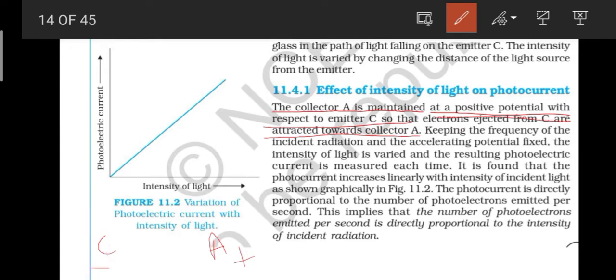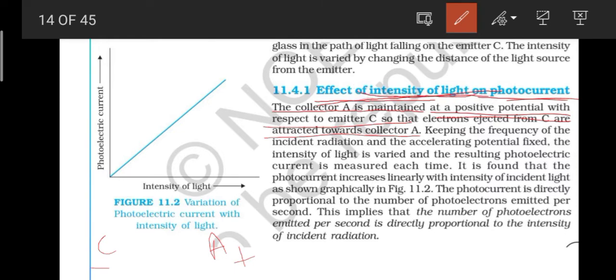Keeping the frequency of the incident radiation and the accelerating potential fixed, the intensity of the light is varied and the resulting photoelectric current is measured each time. In this topic, we are considering the effect of intensity of light on current. Just understand that whenever we consider one single criterion, we consider only that. We will not consider what is happening to the frequency, because everything else is fixed and only the thing we are focusing on is varied. Here, the intensity of light is varied.